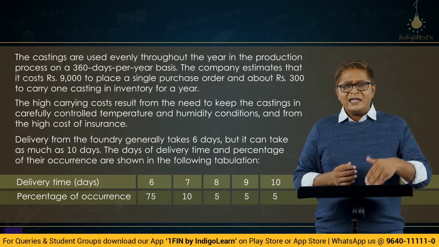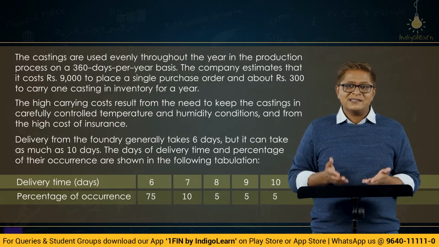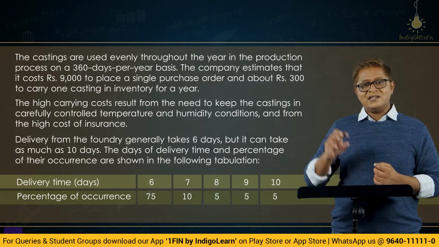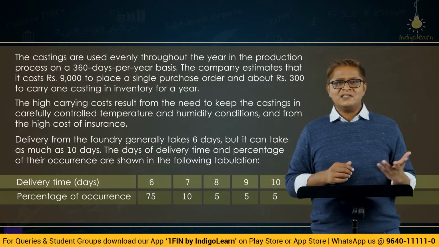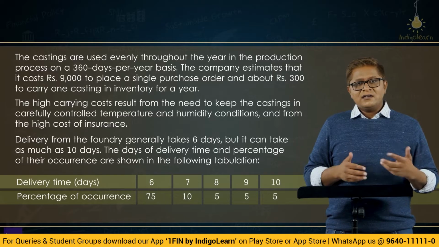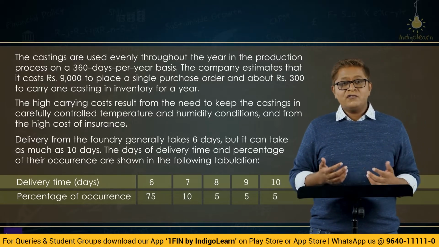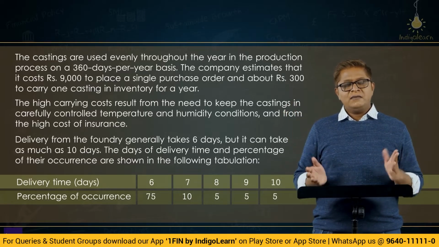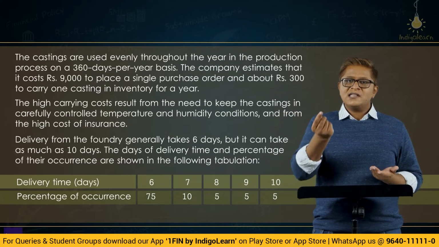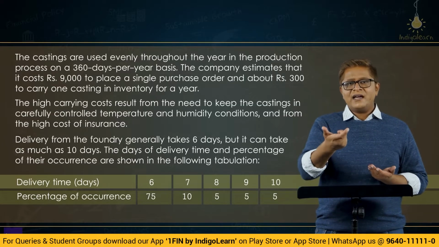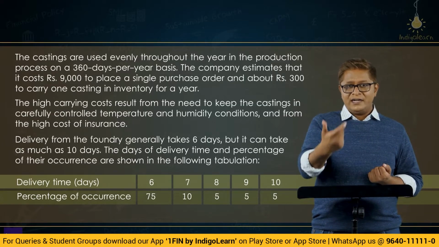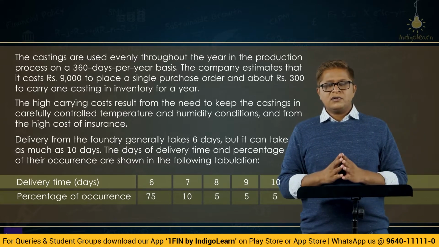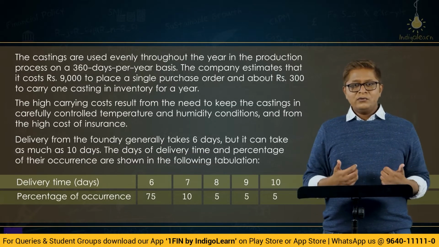Not comfortable with that? Increase it further. Keep safety stock for 8 days. So your probability of not going stock out further improves by 5%. Now there is a 90% chance you will not go stock out, 10% chance that there will be stock out. So you keep increasing the number of days. If you want to be 100% sure, if you don't want to take any risk at all of going stock out, keep the safety stock for 10 days. Find out the average consumption per day, keep that average consumption per day into 10 days as safety stock and run your business. So you will never go stock out. So it depends upon the risk that you are willing to take.